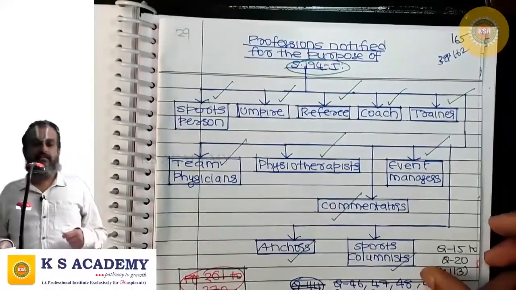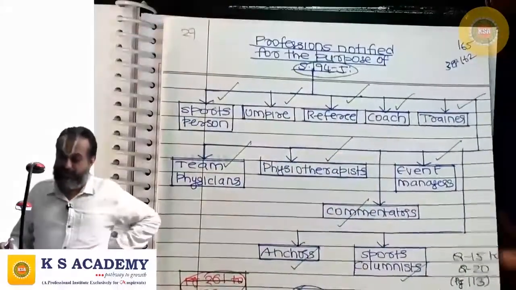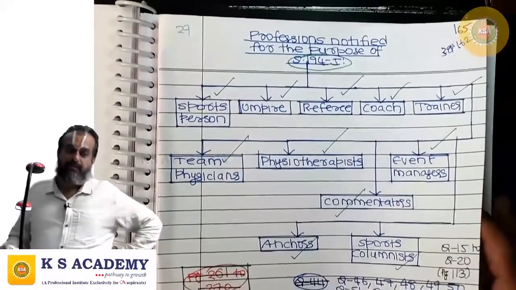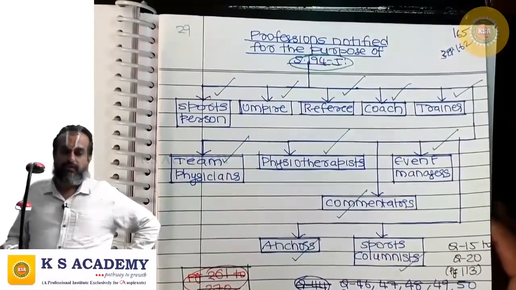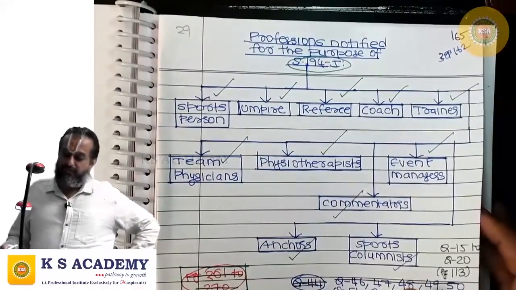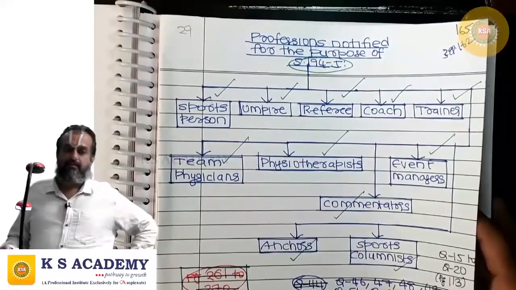Okay, these are all the professions notified for the purpose of 194J. What are they? Sportsperson, umpire, referee, coach, trainer, team physician, physiotherapist, commentator, event manager, anchor, sports columnist.